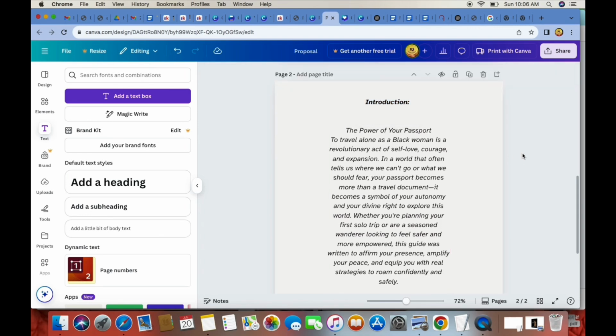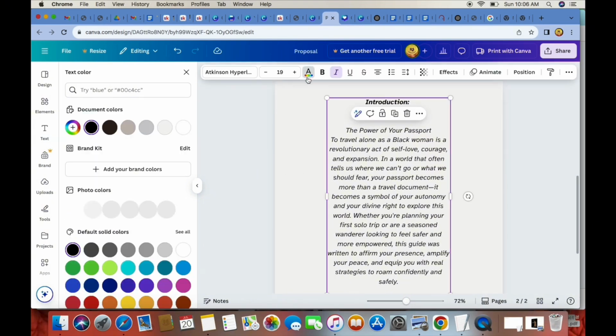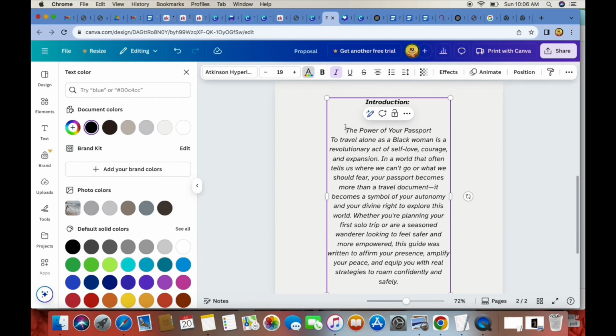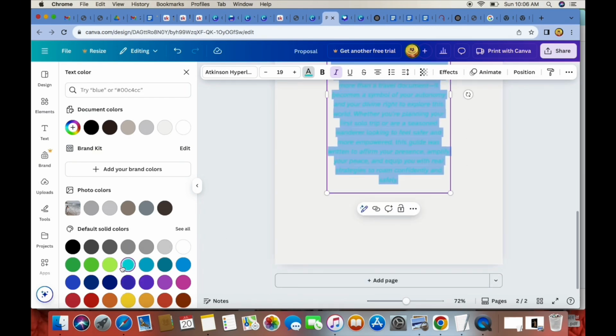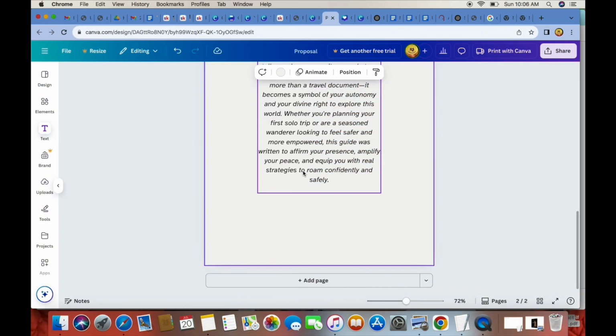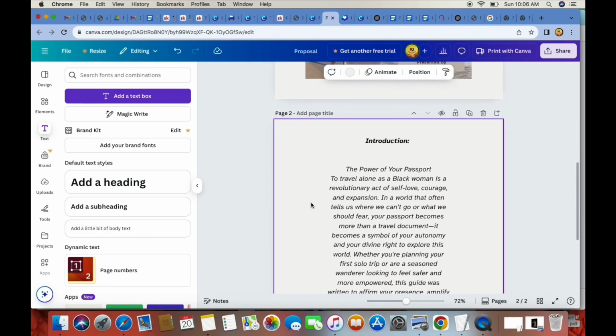And this is where your design skills come in. You can practice here in Canva and just do whatever you want. You can design, you can change the fonts as I've told you before. You can change the colors here. If I wanted to change the color of my actual words, it can change to those colors. But we're just going to keep it simple and keep it black. And this background, again, you can change. You can even add pictures to this background if you wanted.